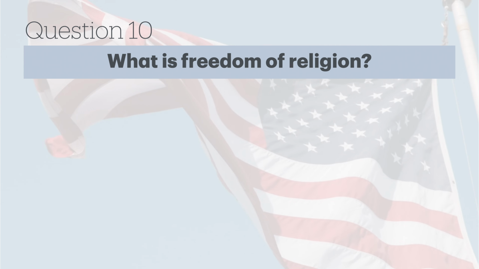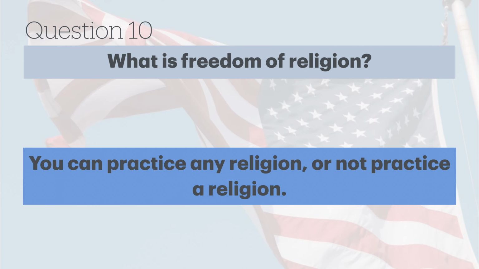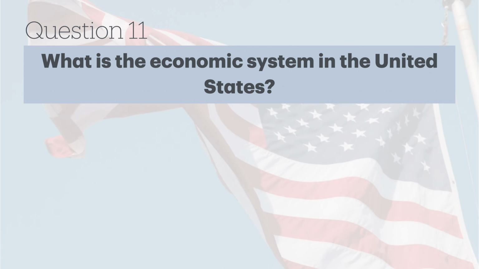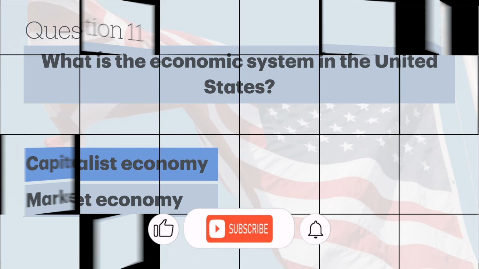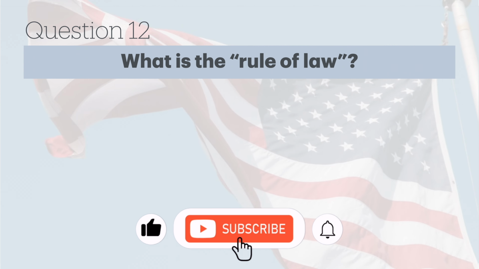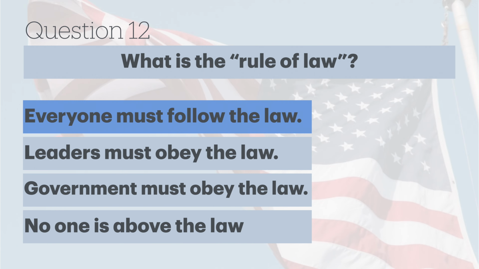What is freedom of religion? You can practice any religion or not practice a religion. What is the economic system in the United States? Capitalist economy. What is the rule of law? Everyone must follow the law.